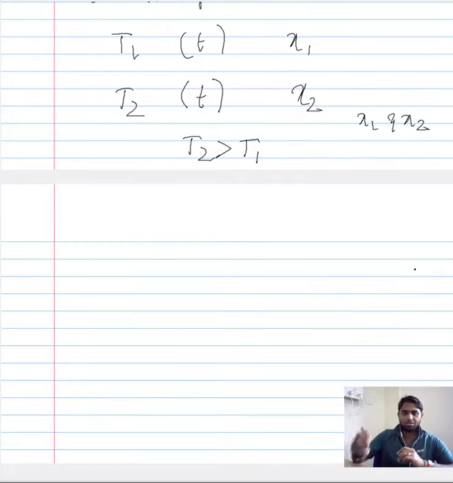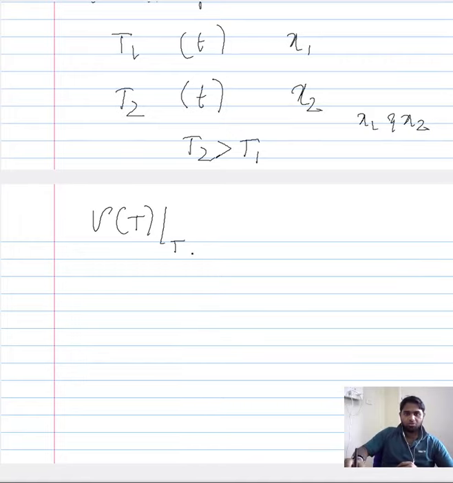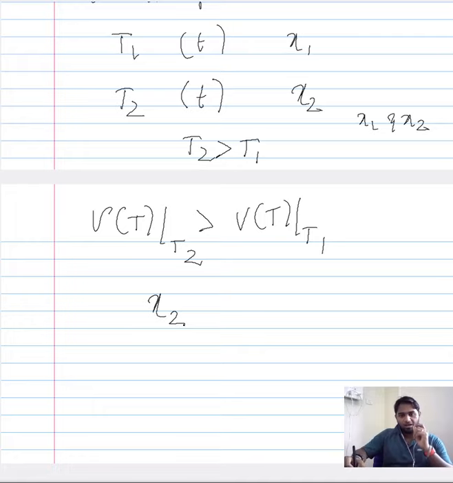So when the velocity, which is dependent on temperature, at T2 is greater than the velocity at temperature T1, that means the distance covered by the dislocation at T2 will be greater than the distance covered at T1.